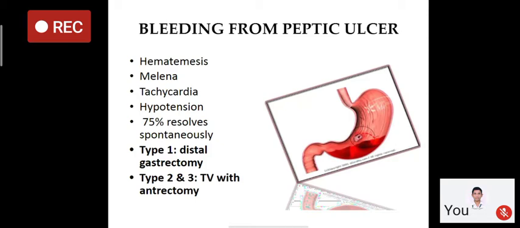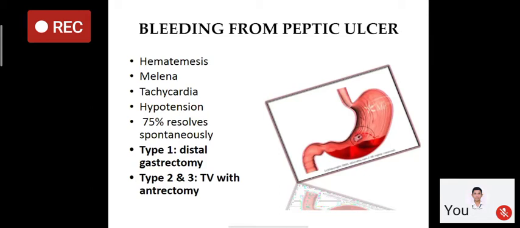For type 2 and 3 ulcers, type 2 is pre-pyloric along with duodenal ulcer, and type 3 is in the body. For type 2 and 3 ulcers, the treatment is truncal vagotomy. Truncal vagotomy means the trunks of the vagus at the cardia of the stomach, both anterior and posterior, are divided, and there will be a drainage procedure.